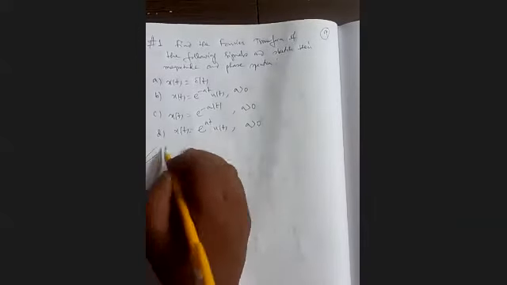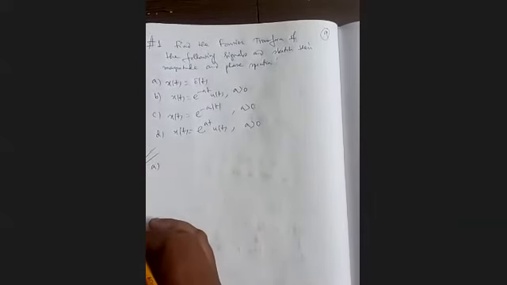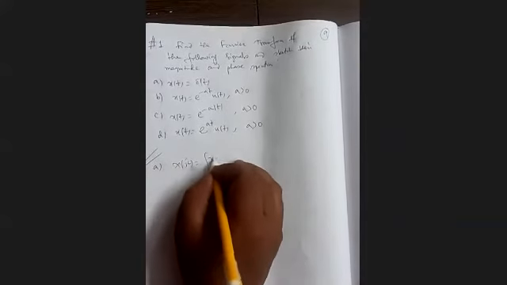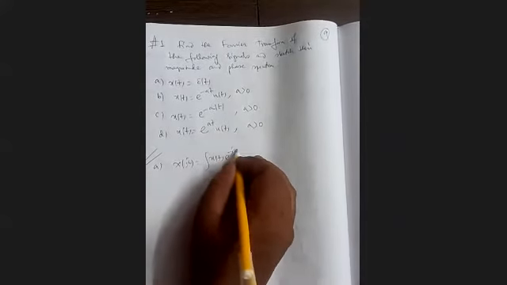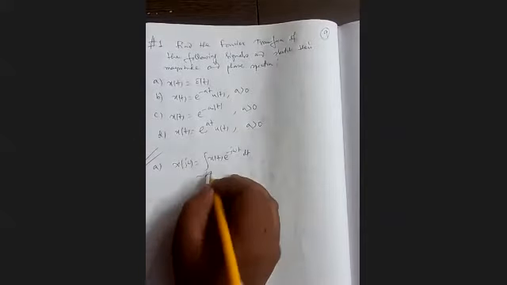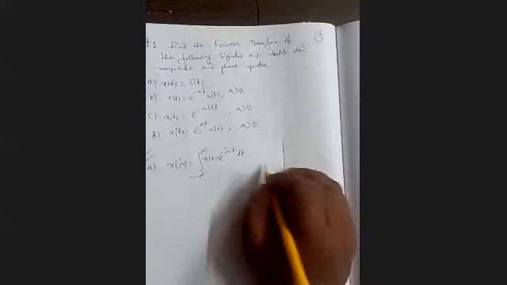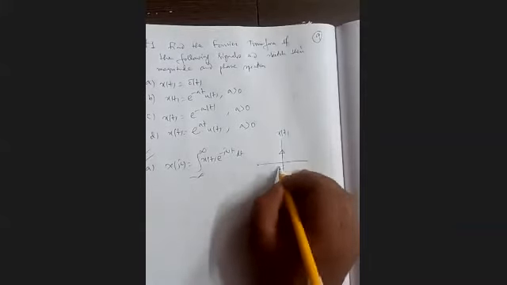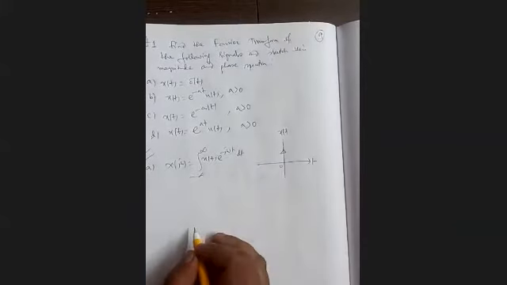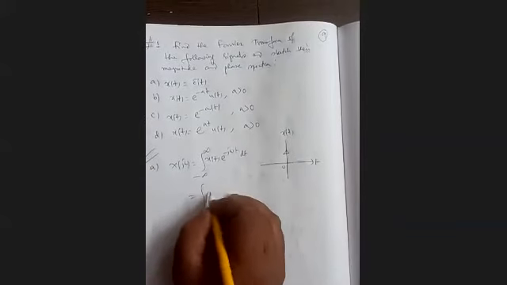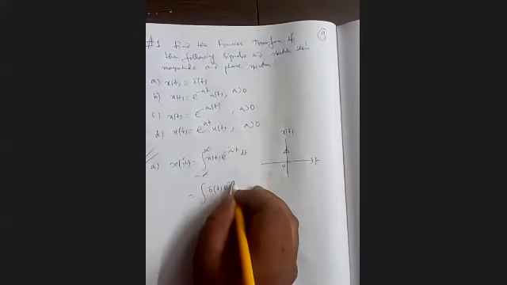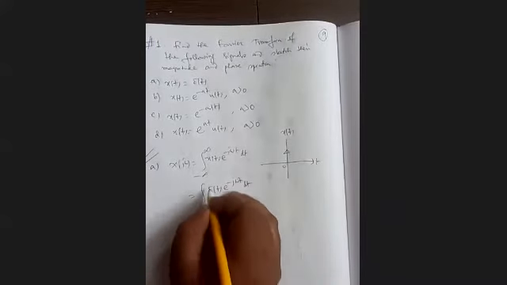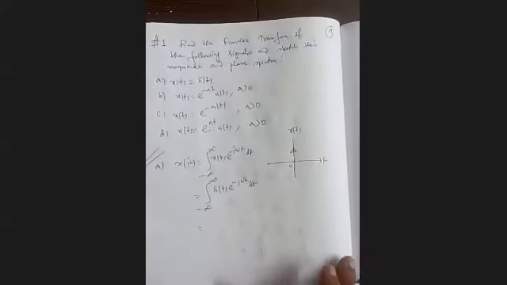Now A, we know X(j omega) equal to... first we plot xt, which is delta t. Now we can apply the shifting property.